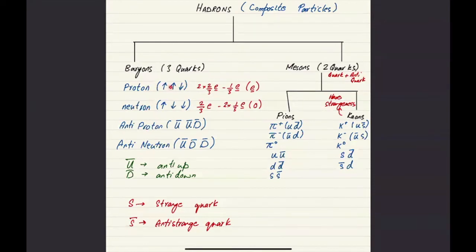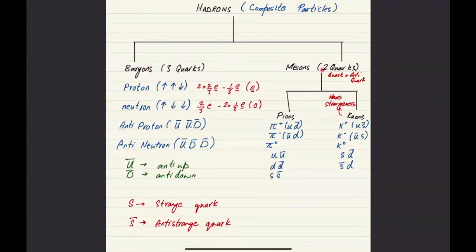Quarks are affected by strong nuclear forces. In a proton, these 2 up and 1 down quark are being held together by strong nuclear forces. Mesons are also hadrons, but these are the ones which are made up of 2 quarks. That's how we classify hadrons in terms of 2-quark mesons and 3-quark baryons.